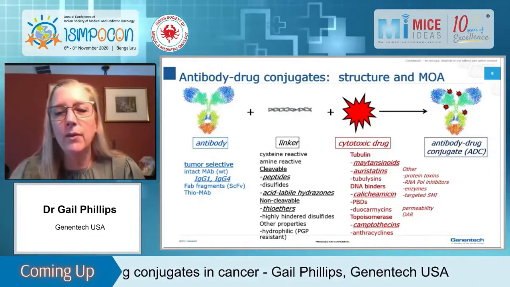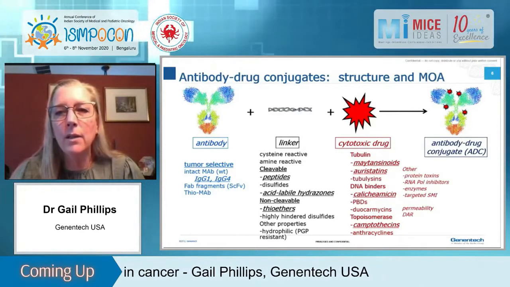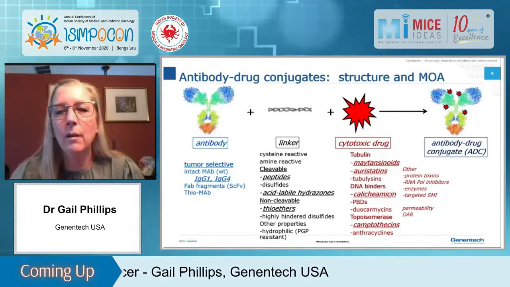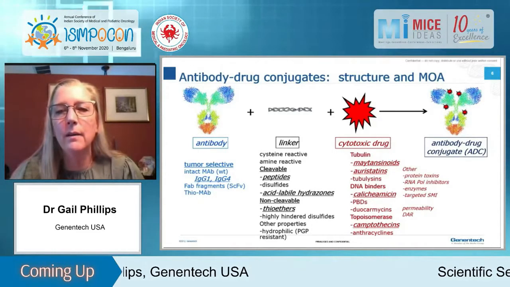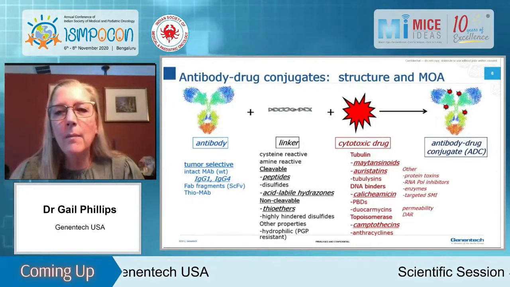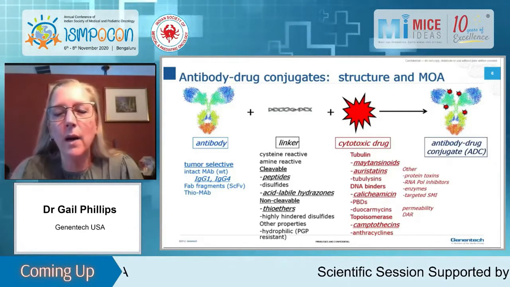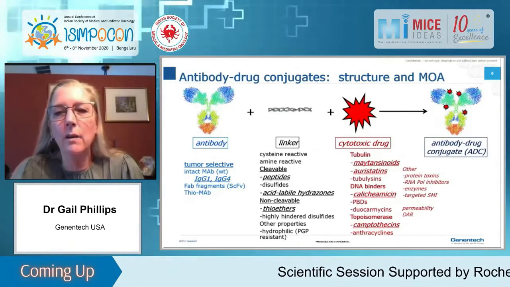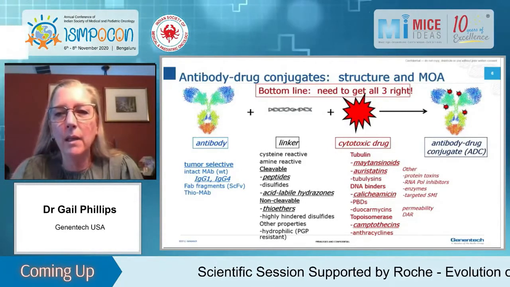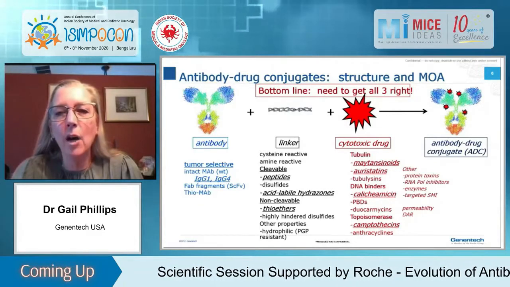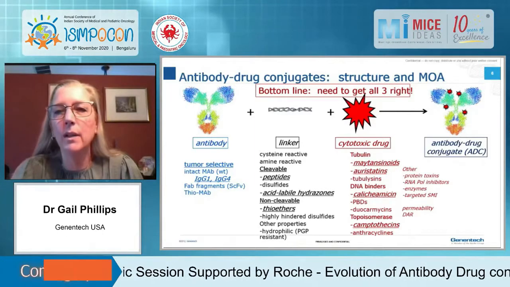Many different types of cytotoxic drugs have been assessed. There are different tubulin binders, maytansinoids and auristatins, again, are present on approved ADCs. There have also been tubulysins that have been studied as tubulin binding drugs. DNA binders have sort of come into focus more lately. Calicheamicin was the first one, and it is the drug on Mylotarg, but there have also been other classes of DNA binding agents that are called PBDs, duocarmycins, and then the topoisomerase 1 inhibitors, particularly camptothecins, which are present on 2 of the recently approved ADCs.